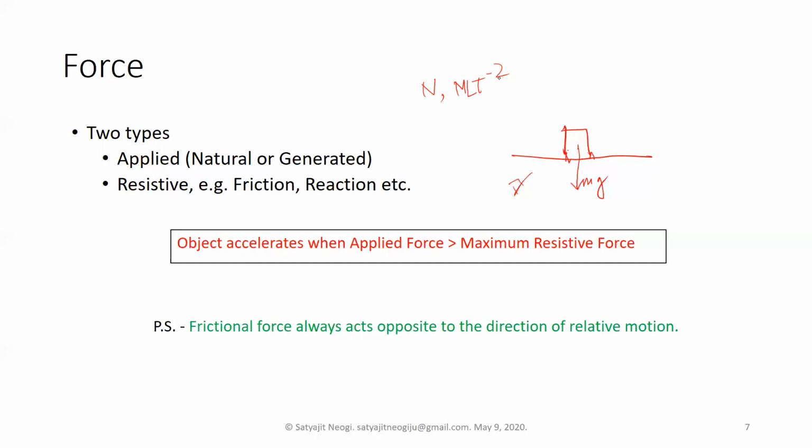So the force can either be natural, like the four kinds that we mentioned. Here only gravitational force applies, because the other ones are not applicable here. Or it can be generated, like generated by you. Suppose you are pushing the object or pulling it, or by means of some kind of generator or mechanism, you are generating this force. So all these forces come under this generated category. So applied forces, our examples, are this applied force or gravitational force.